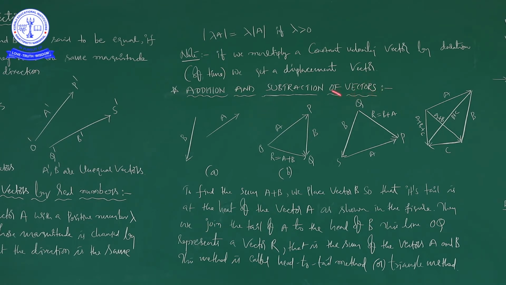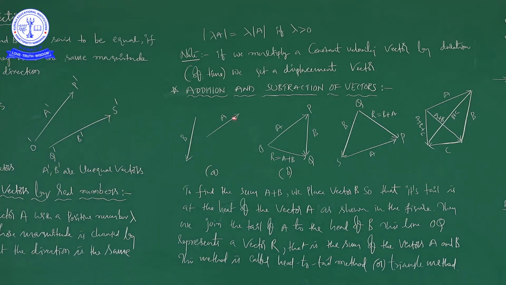So, in the case of addition and subtraction of vectors, for example, this is a vector, this is b vector. Just now I told you one important point when I was explaining equality of vectors. That is one of the properties of vectors: you can shift a vector anywhere in that plane without changing its magnitude and direction.